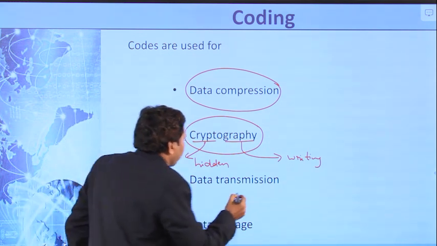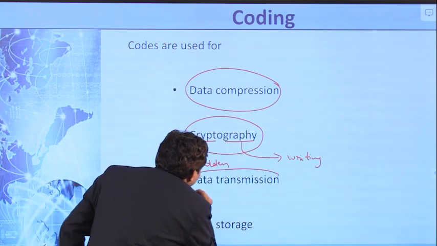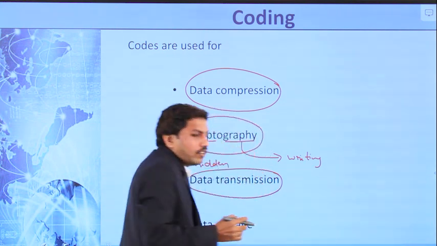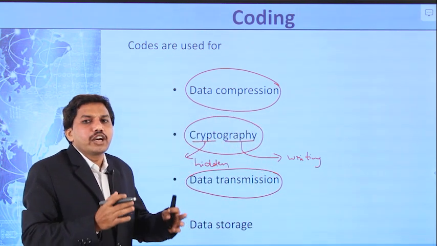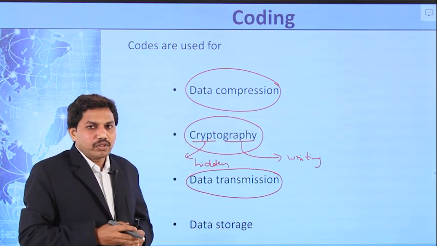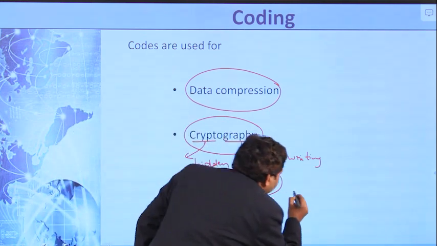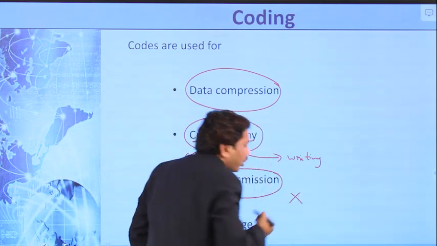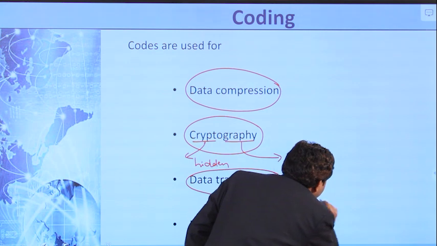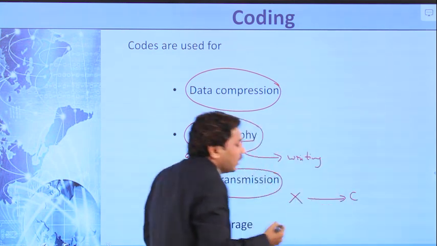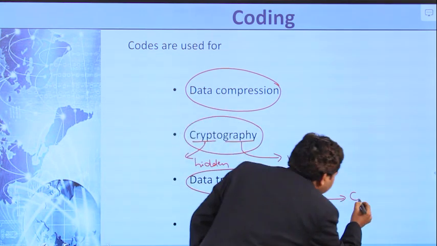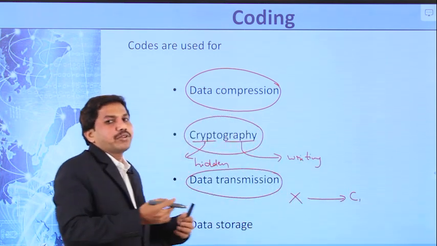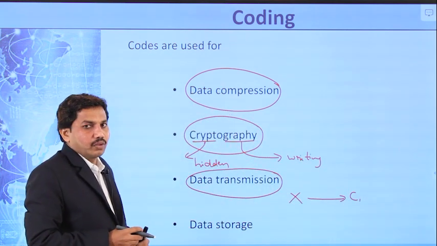The third one is data transmission. To transmit the data from source to destination, we are using the codes. For example, let us say your message is X. Instead of transmitting X, I convert this X into some code C1, and then I transmit.